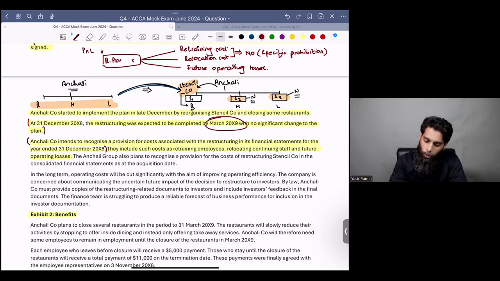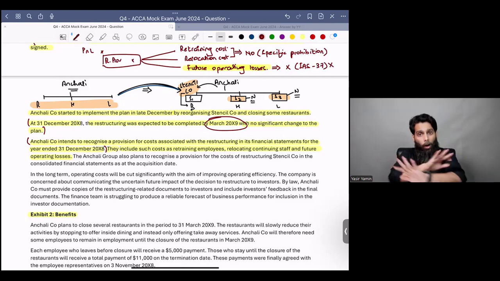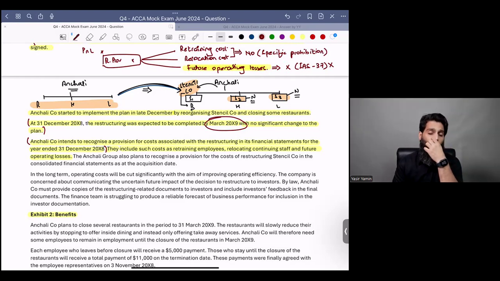So what about, sir, future operating losses? You cannot recognize a provision for future operating losses, even if it's not a restructuring. IS 37 prohibits the recognition of a provision against future operating losses in all circumstances. Sir, why? You see, a future operating loss is not an obligation upon you.